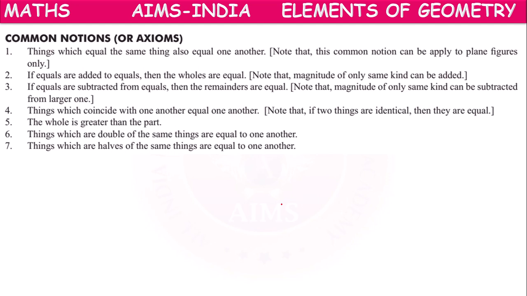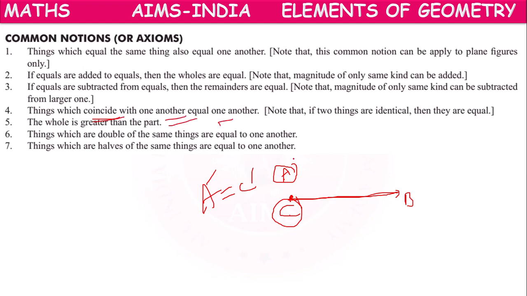Suppose I am starting from this point A. I went up to B, then came back to A, or came back to C. But the C point, as I am coming back to A, is coinciding with A. So we can write A equal to C. The points A and C are the same. Means things which coincide with one another are equal to one another.